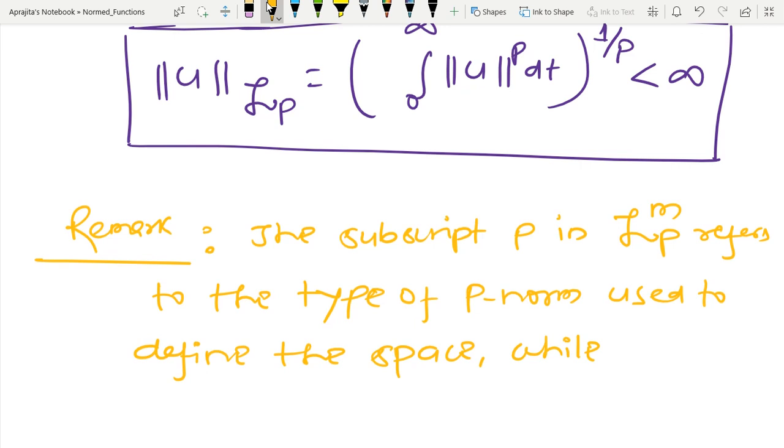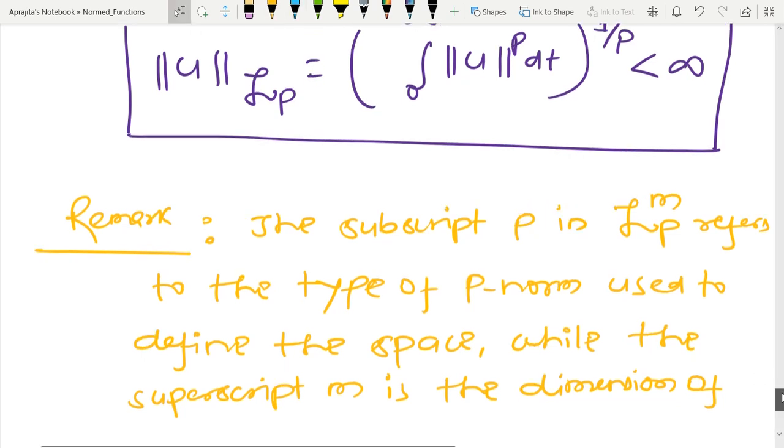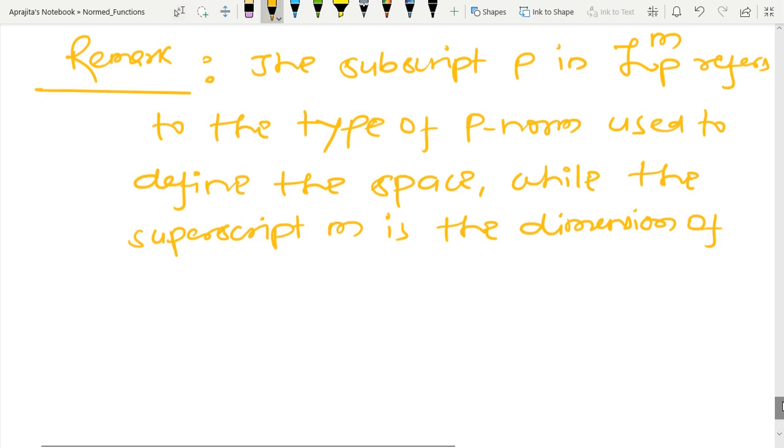While the superscript M is the dimension of the signal.